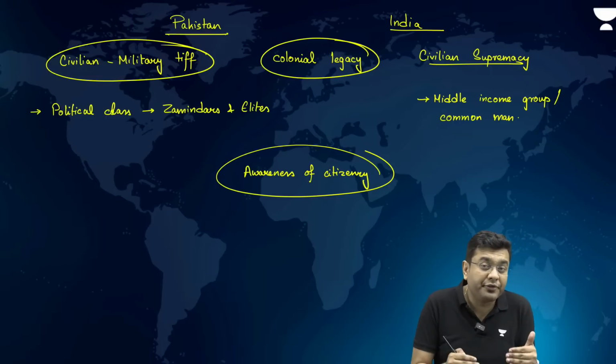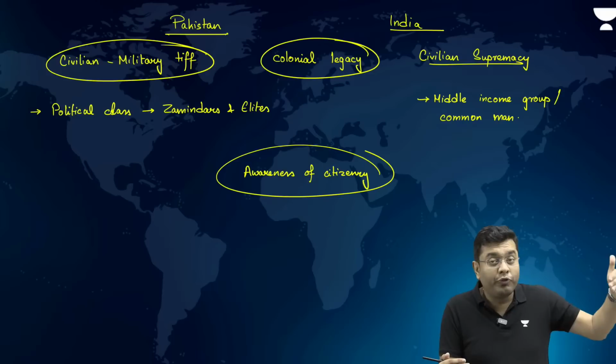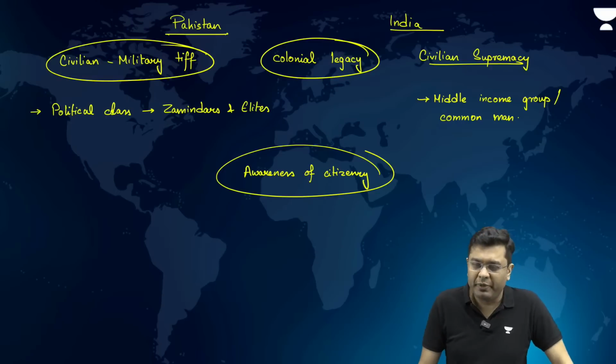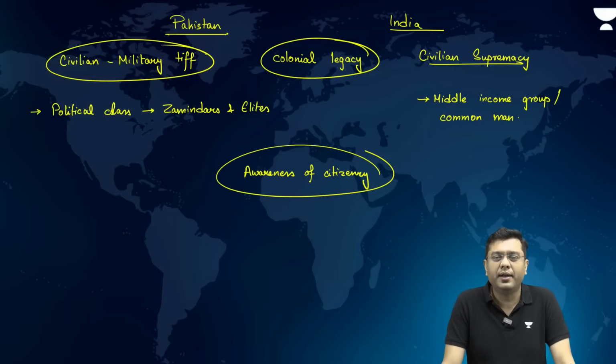So while awareness of the citizenry is a way to look forward to, at the same time, we have to be cautious of misinformation. So that is what this article argues, that why democracy has found deep roots in India, whereas in Pakistan it is still on shaky ground, but then the awareness of the citizenry is making sure that democracy makes a comeback in all the other regions of South Asia in general.